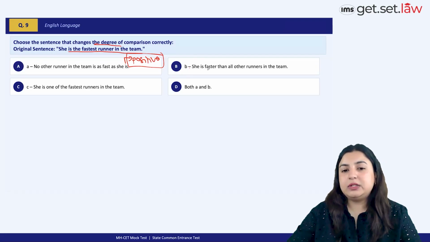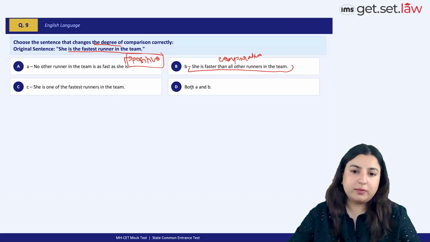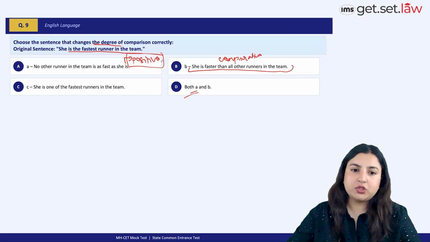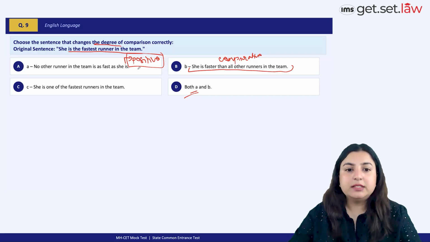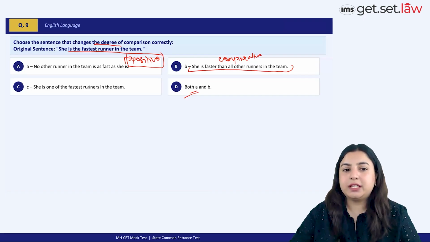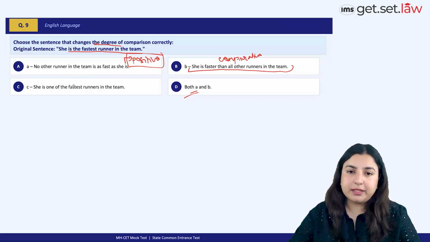And in this particular option, we have a comparative degree, right? So on the whole, we have two correct options, both A and B. So option D is the best option choice because in both these options, the degree of comparison is different. Option C slightly changes the meaning. Here we're talking about she's the fastest runner in the team. But C says she's one of the fastest runners, which changes the meaning.